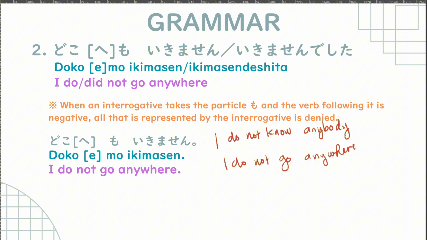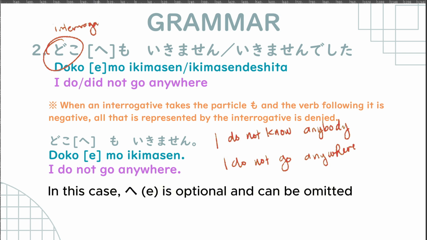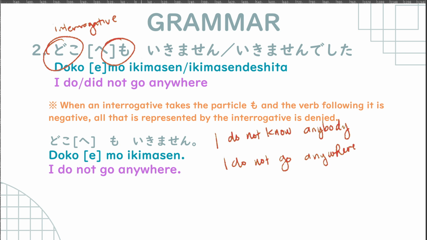So that is this. Doko mo ikimasen. Doko here is the interrogative, right? Interrogative. Mo, and then ikimasen or ikimasen deshita.